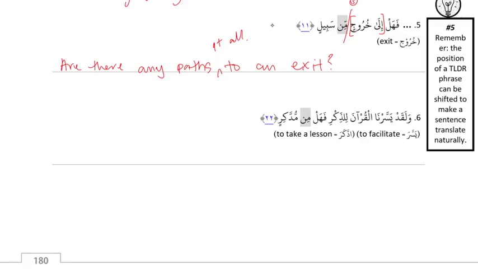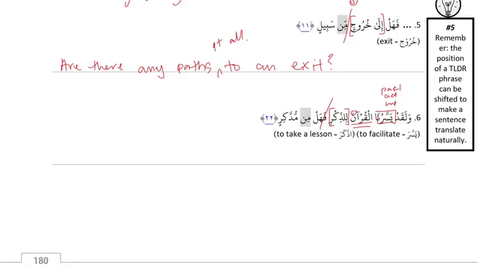Okay. ولقد يسرنا القرآن للذكر فهل من مدكر. Okay, يسرنا is an action. It's past active we. القرآن is receiver. And then للذكر is TLDR and it's noun. And then فهل, so the new sentence because of the question word. And then I guess it's not really a full sentence. فهل من مدكر is like, is there any? It's kind of like an after is-ish. Whenever you see hal min, it translates as is there any something.